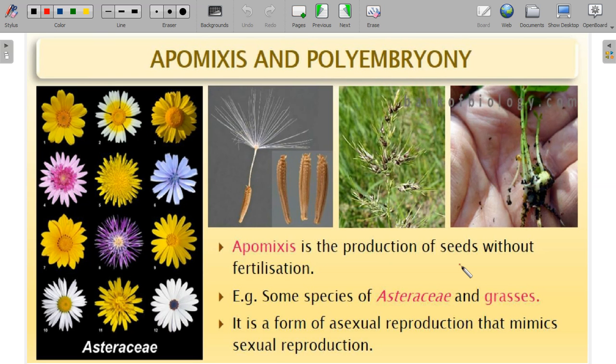If the hybrid vigor is lost, that means if any seed is formed by sexual reproduction with a new combination, I'll get a new variety. The new variety may be favorable or non-favorable. But by the biotechnological method, I have a seed which has some hybrid capacity that should not be lost.